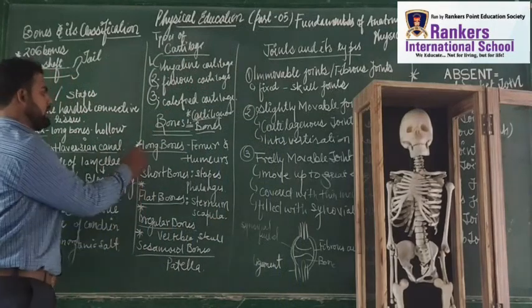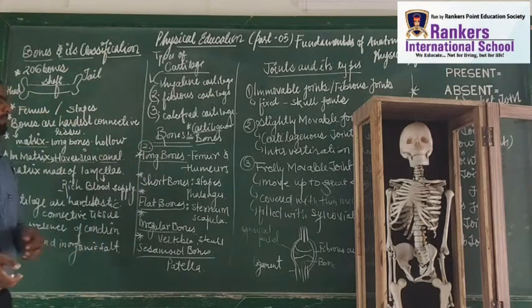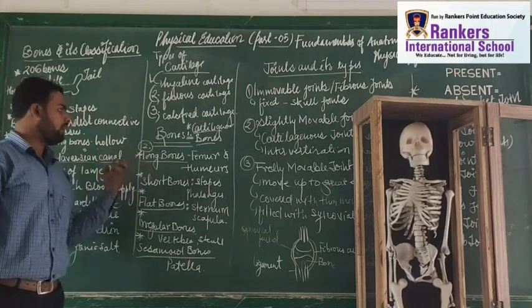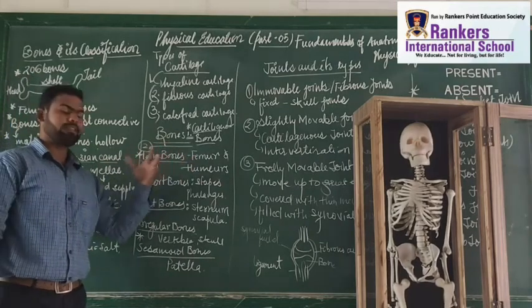Now let's come to the second type of bones. The second type of bones are long bones. Where are these long bones present? These long bones are present like the femur in the thigh region and the humerus.